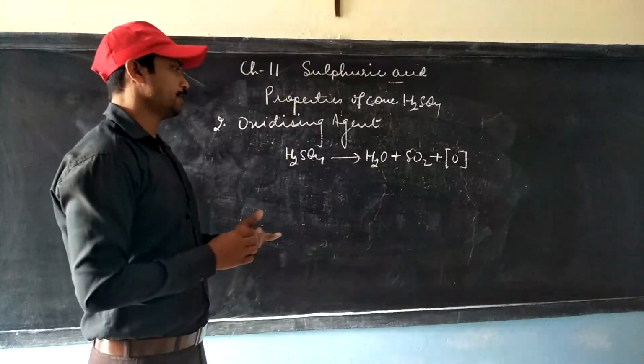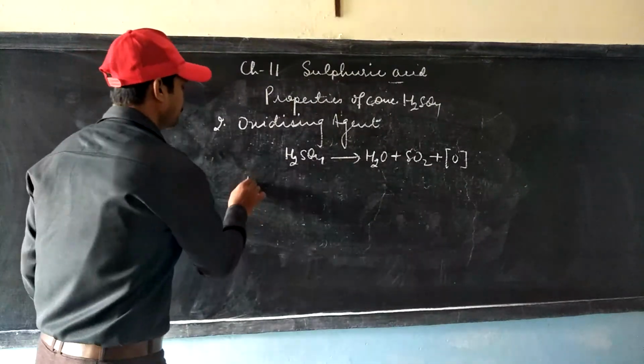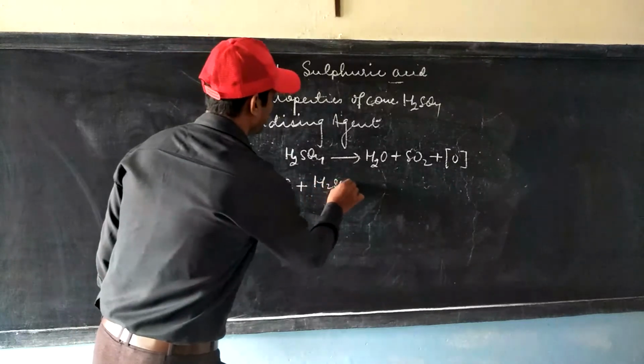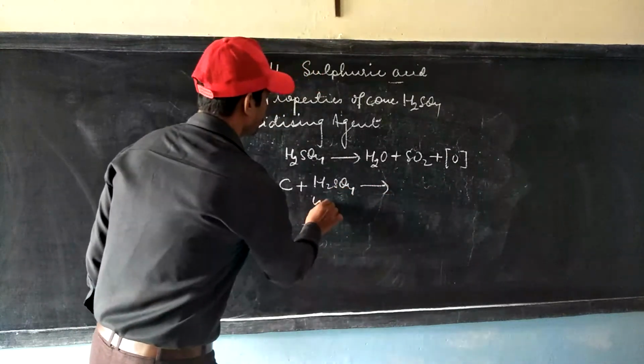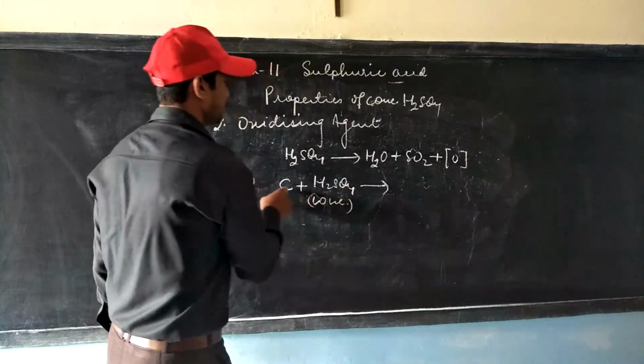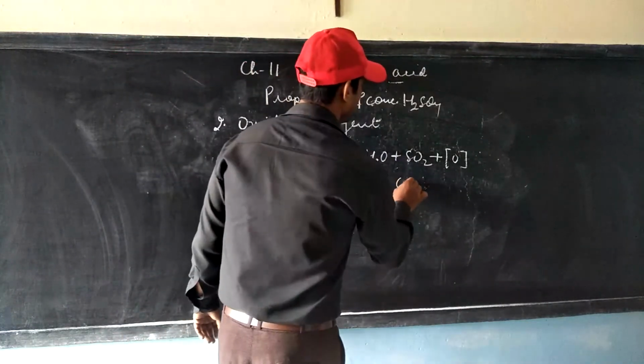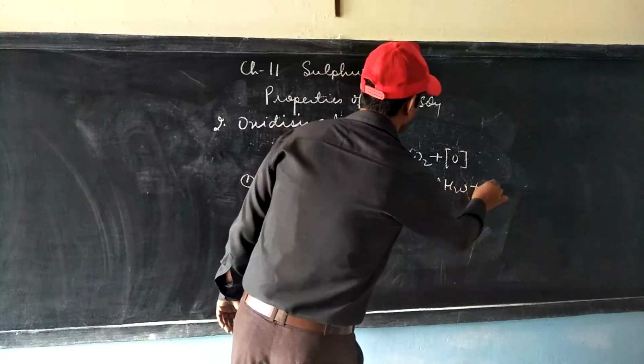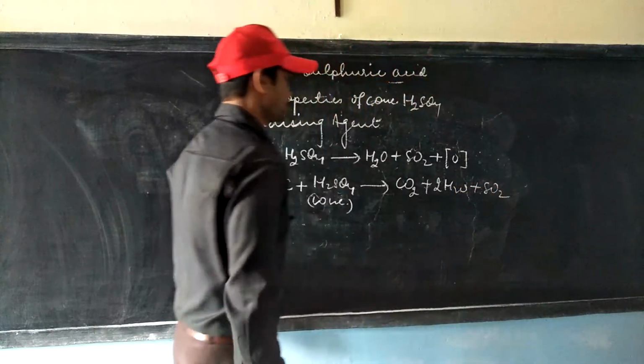So let us see how it can oxidize non-metal. Like carbon is a non-metal. Using this strong sulfuric acid, it can be oxidized to give carbon dioxide plus water plus sulfur dioxide.